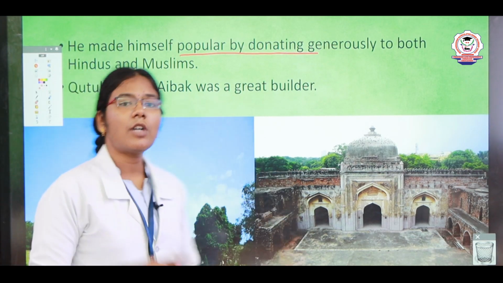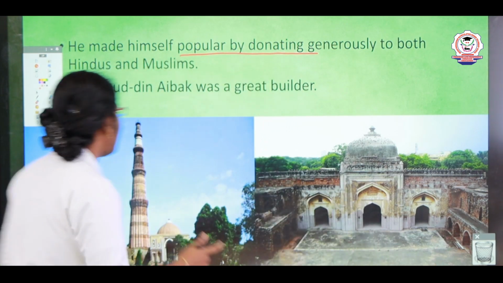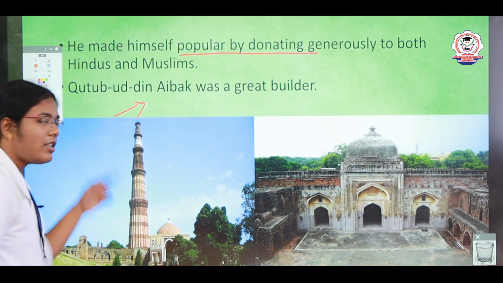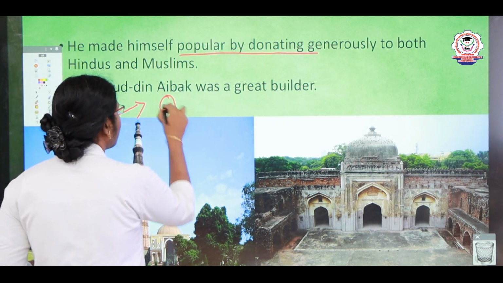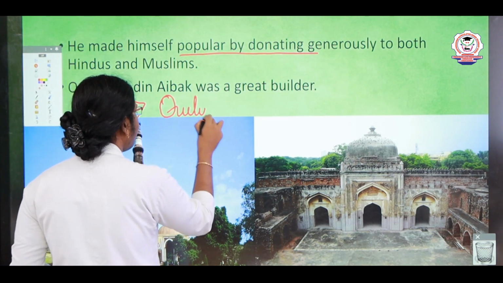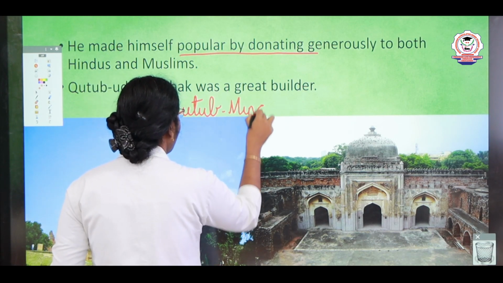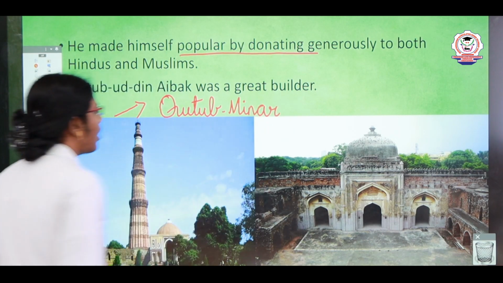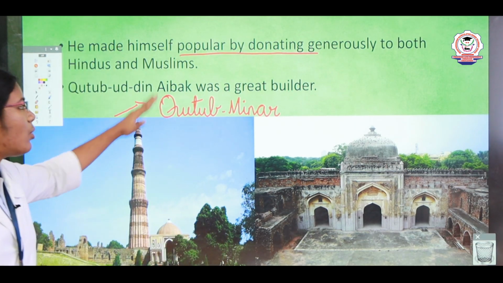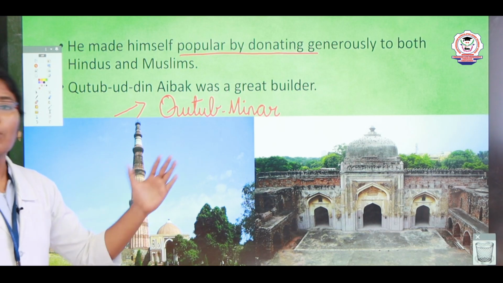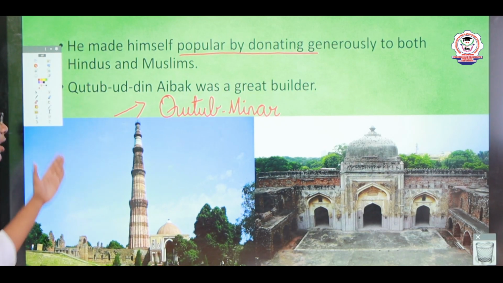Qutbuddin Aibak was also said to be a great builder. Can you see this picture, children? What does the picture refer to? That is the Qutub Minar, spelled Q-U-T-U-B M-I-N-A-R. It is located in Delhi. He showed an interest in both art and architecture, and he built the Qutub Minar.